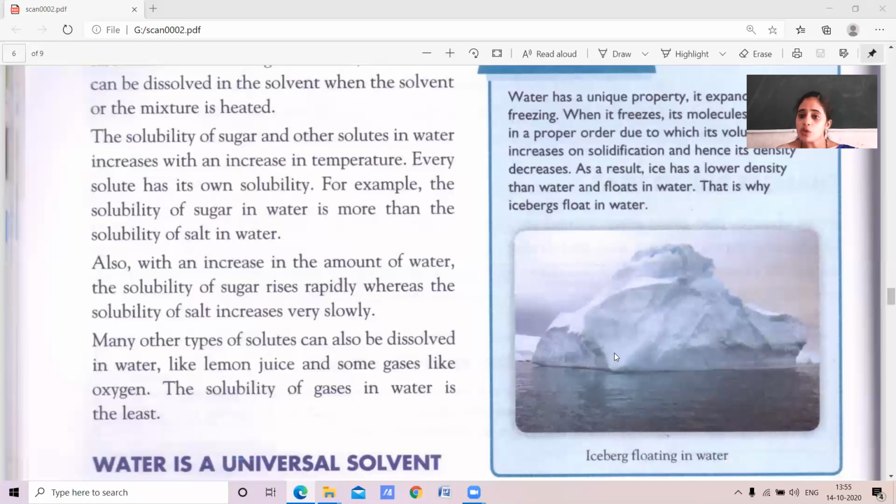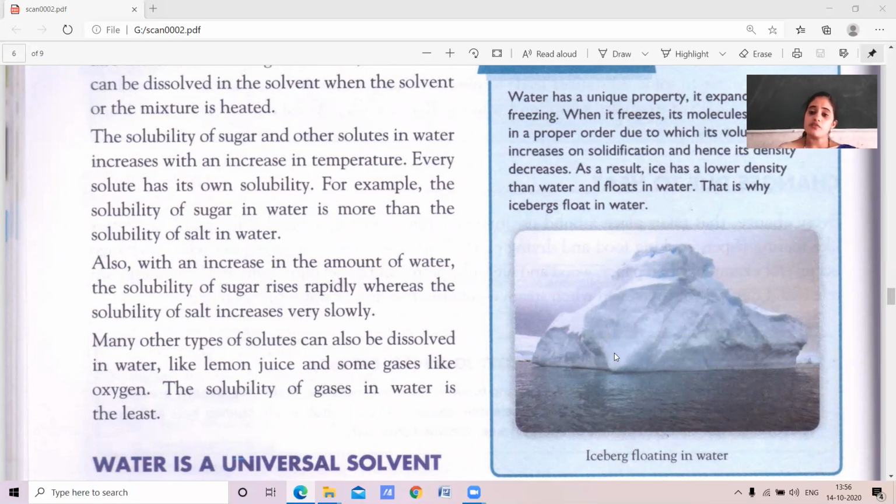Every solute has its own solubility. Example, the solubility of sugar in water is more than the solubility of salt in water. Also, with increase in the amount of water, the solubility of sugar rises rapidly, whereas the solubility of salt increases very slowly.